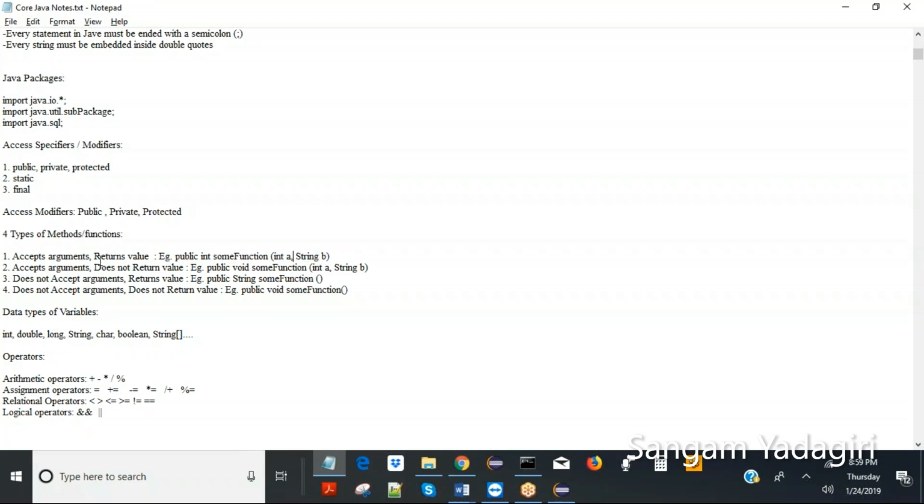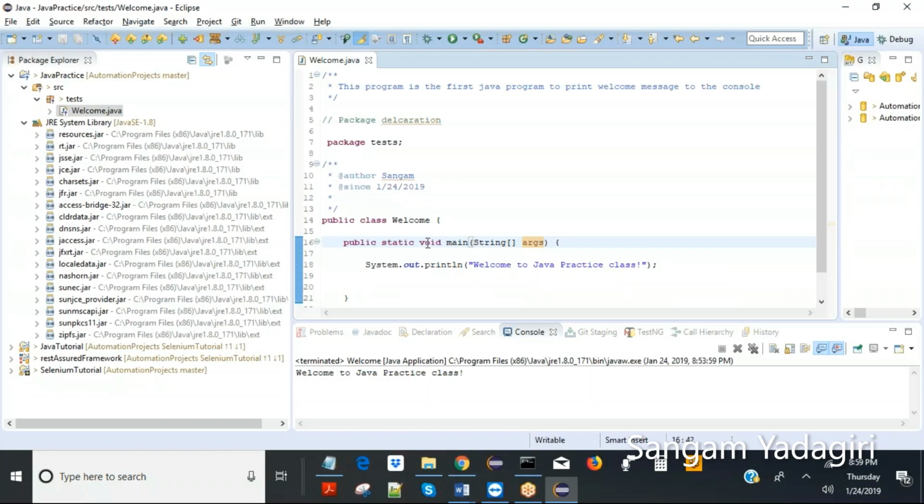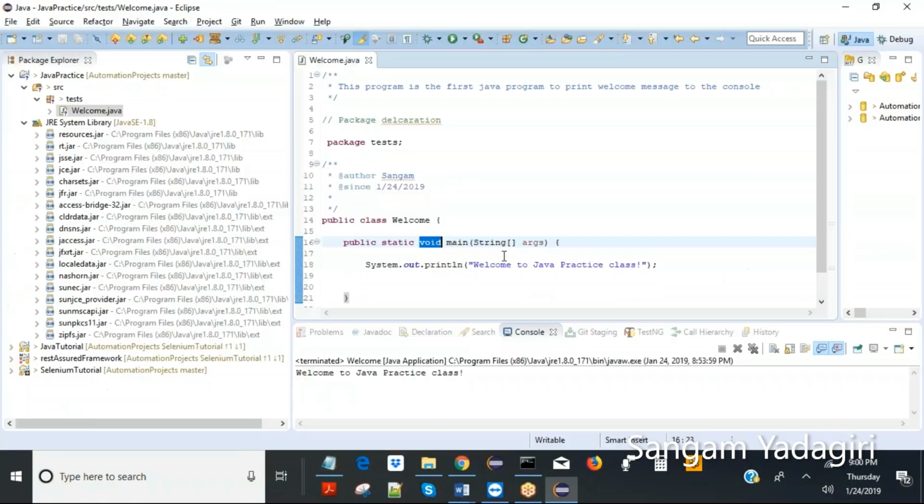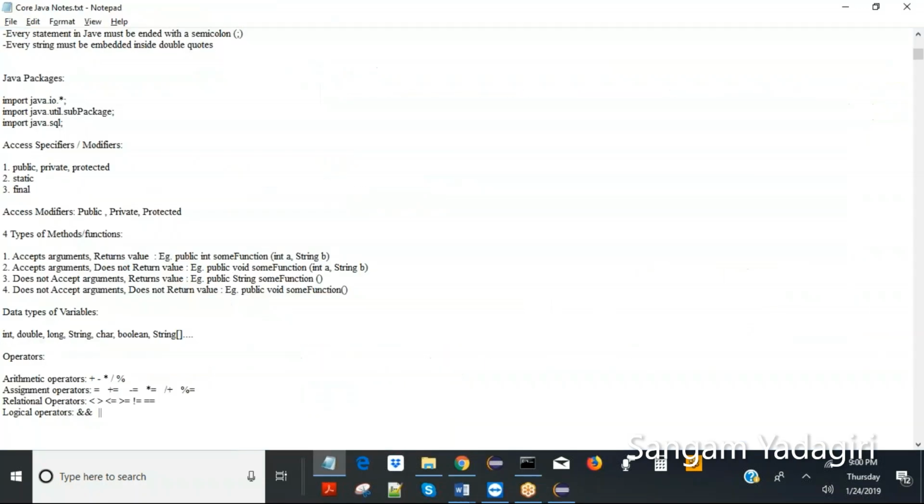Now, the other type of function is the one which does not return a value but accepts arguments. It would look like this exactly. If it is not returning anything, its return type is void, just like this. The main function's return type is void. Void means it's not returning anything. And it's accepting something, so int a, String b, or whatever. That means it is accepting something.